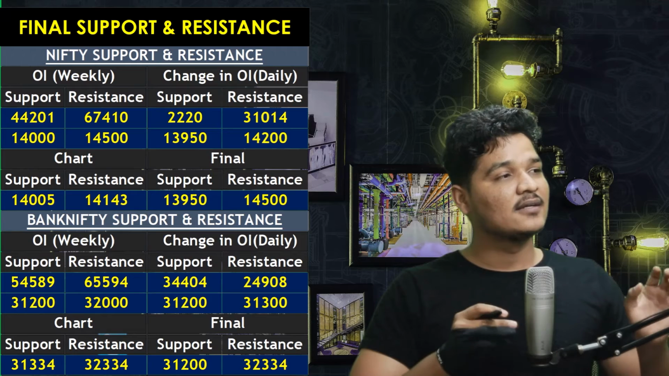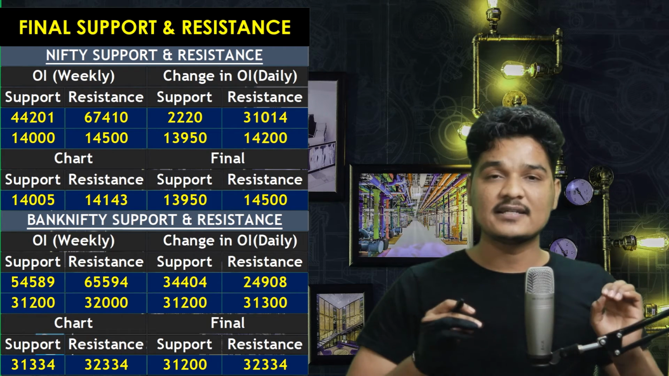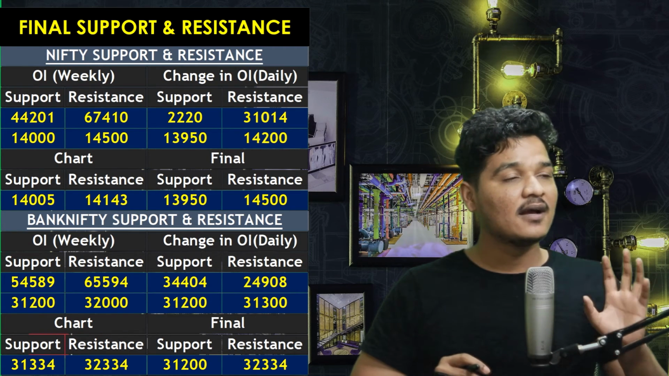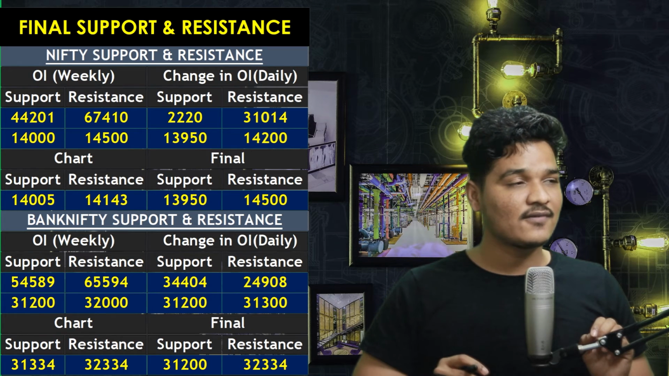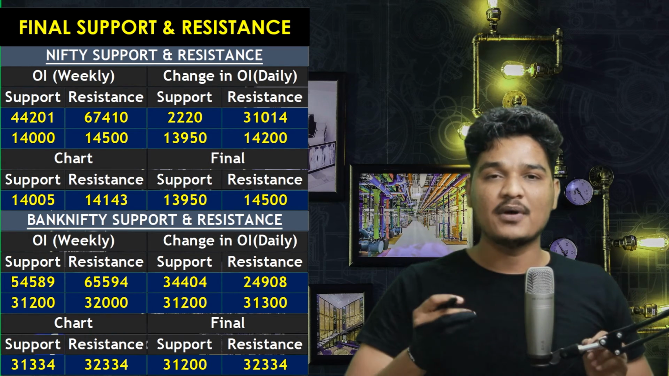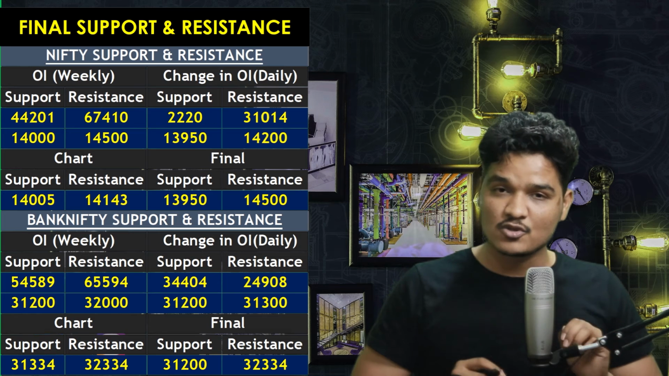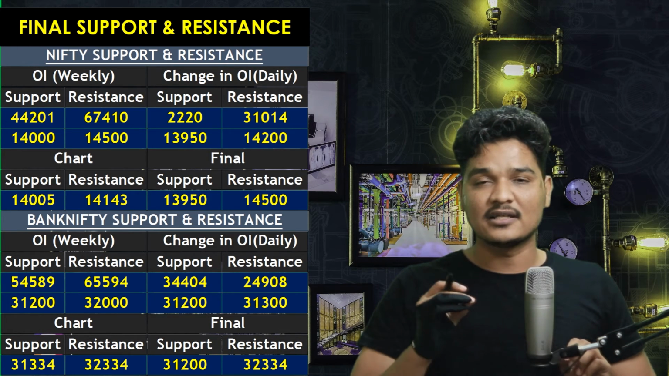If you see here, the final support for Nifty is at 13,950 and resistance is at 14,500. What about Bank Nifty? Bank Nifty final support is at 31,200 and resistance is at 32,334. This is my analysis.